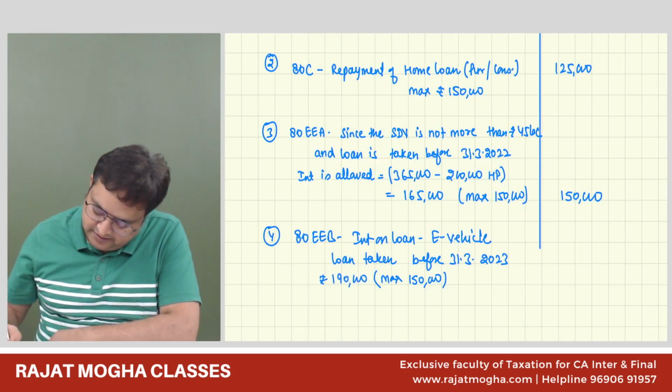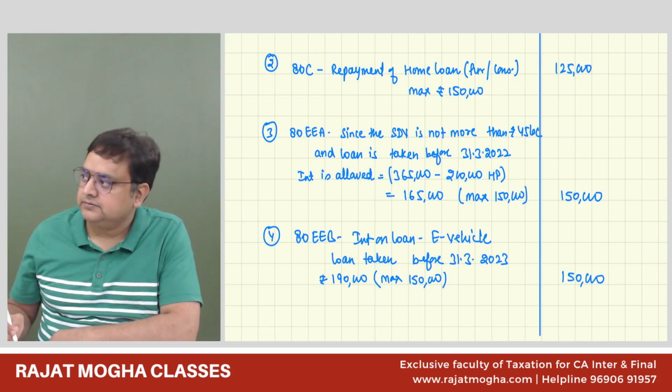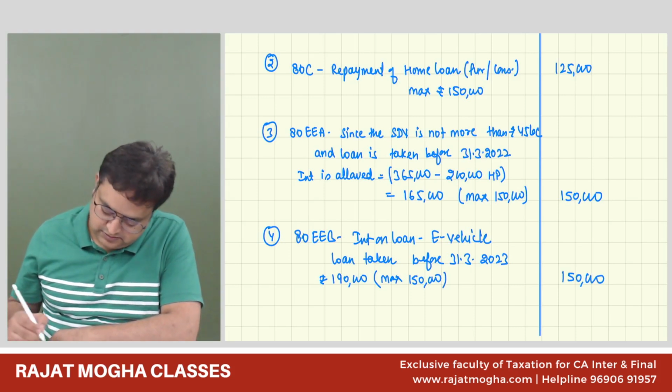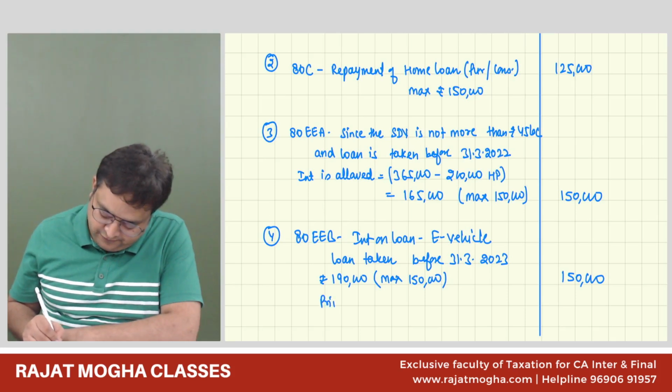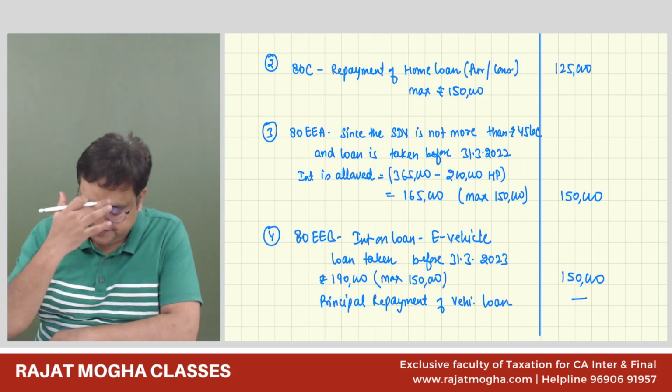So only 150 can be allowed. So 150 would be allowed here. For principal repayment of vehicle loan, no deduction.